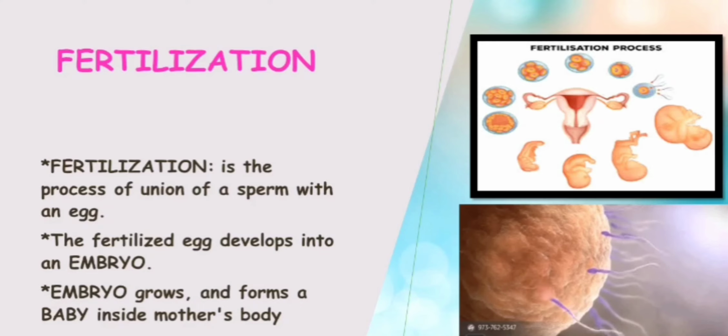Nothing you have to study in detail. You should only know that males have the testes, which produce sperm cells, and females have a pair of ovaries, which produce the egg. Fusion of sperm and egg forms the zygote, which further divides to become an embryo. The embryo grows and forms a baby inside the mother's body.